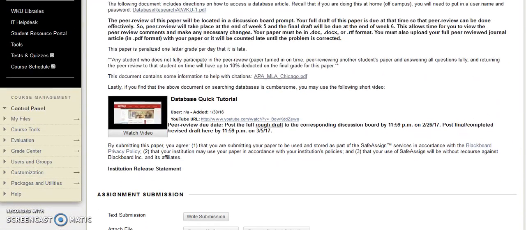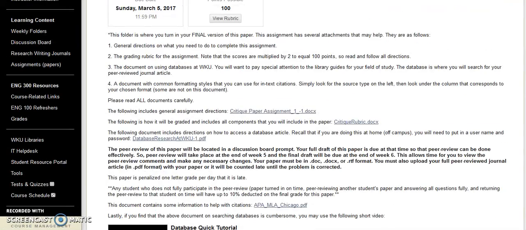If you look down at the bottom, this has the due dates. It says post the full rough draft to the corresponding discussion board, which I'm getting ready to show you, by the end of the day on 2/26, and that's to allow students to actually peer review your paper by the following Thursday, and then you have a few days to change anything that you want to, if you want to, and go ahead and turn that in by the 5th.